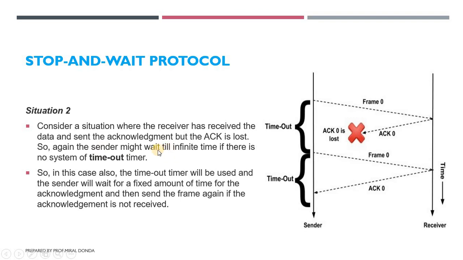The sender might wait for infinite time if there is no timeout system. It is waiting for the acknowledgement and does not send any data packets to the receiver. In this scenario, the timeout timer is used, and the sender waits for a fixed amount of time for the acknowledgement and then sends the frame again if the acknowledgement is not received. After the timeout time, it sends the data packet again to the receiver. This is how the stop and wait protocol works.